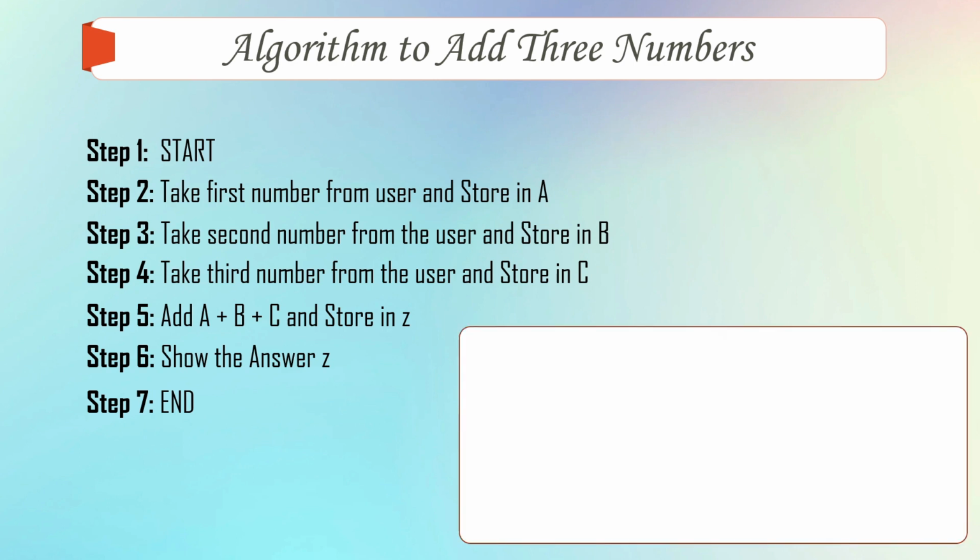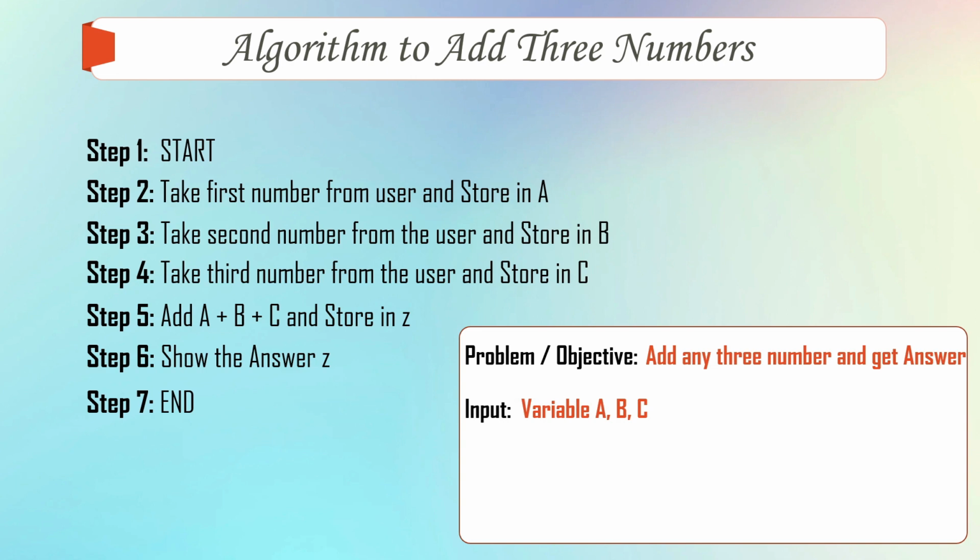What are the components of this algorithm? Again, what is the problem? Adding any 3 numbers and get the answer. What is the input? Variables A, B and C. What is the logic? Step number 2 to step number 5. And what is the output? We get the answer stored in the variable Z. Interesting, right? Now these were some of the easy algorithms that we saw.